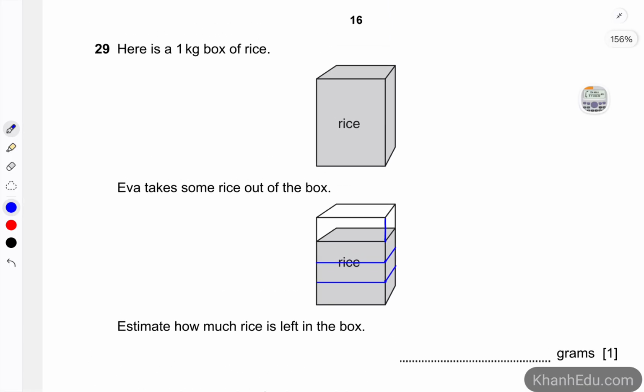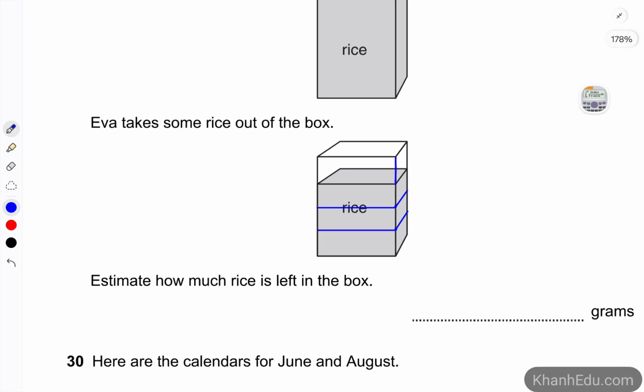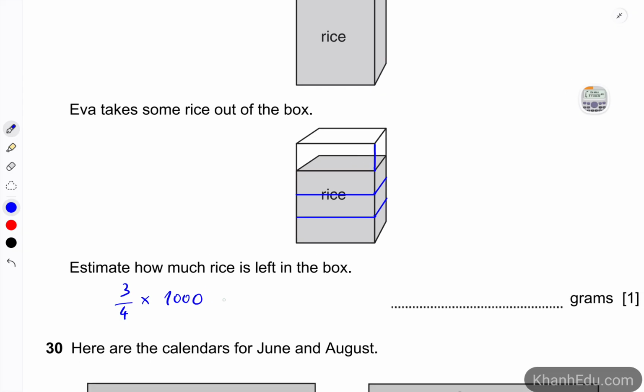So 3/4 of 1 kilogram, 3/4 of 1,000 grams, is going to be 750 grams. So the answer here is 750 grams.